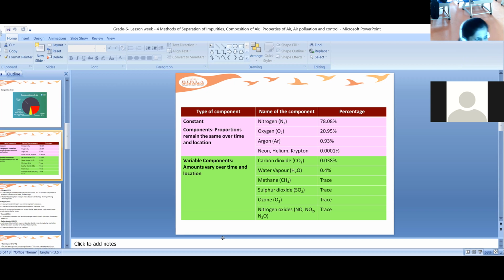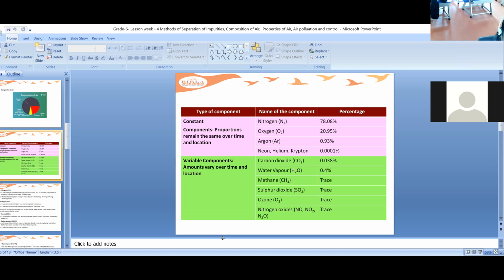Now the variable components, whose amounts vary over time and location. They change from time to time and depend on the location. Carbon dioxide is about 0.038%. Water vapor depends on the process going on and how much is released due to heat. We all know how water vapor goes into the air. Its percentage is about 0.4%.